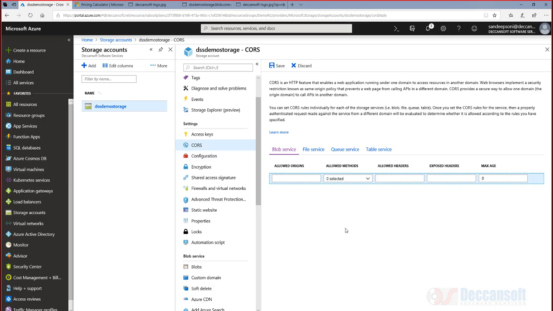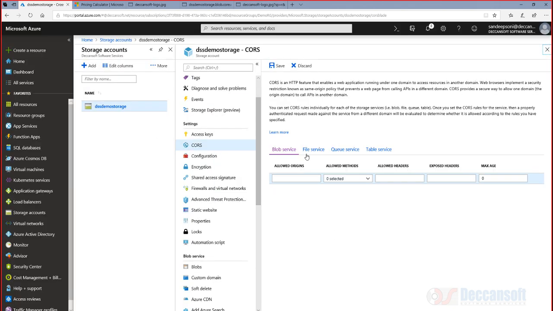Especially when we are trying to access a blob using JavaScript or jQuery, it will not work. So for it to work, we'll have to allow origin. We have to create a CORS rule. That means we have to allow cross origin requests. And you'll also have to select which request methods this is for. Is it only GET, or is it going to be update? Is it going to be delete? All these options you'll have to select. Mostly GET only.